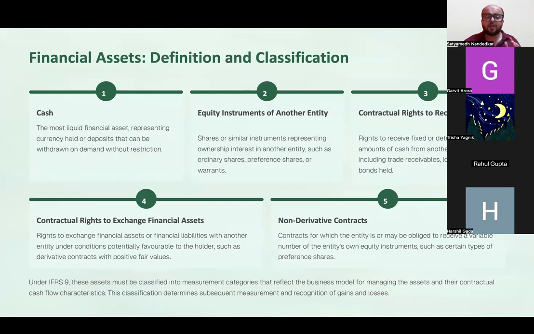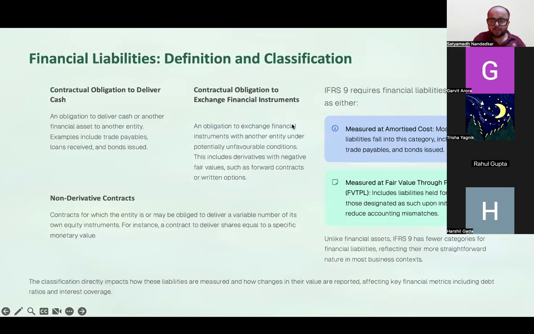Whenever I'm talking about financial assets, there are primarily four categories, but I have broken it down into one more. So your financial assets are cash, that is there in your cash box, then equity instruments of another entity. Please pay attention. The word is equity instrument, not equity share. So even if you are holding a warrant, even if you are holding a share option, that still qualifies as an equity instrument.